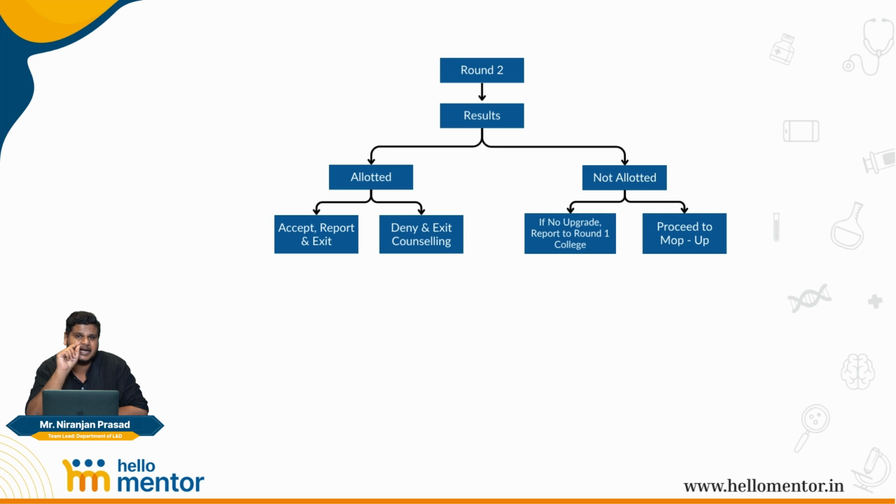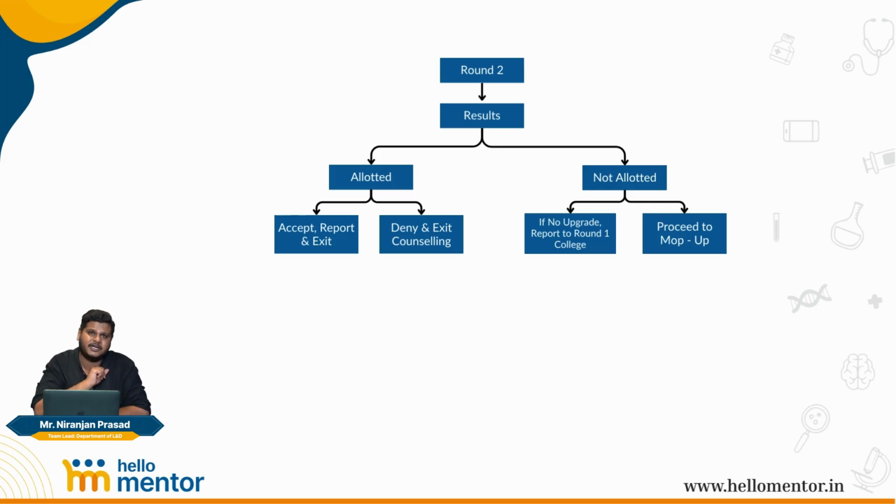If you're not allotted, meaning you went for choice 2 in the first round, you went for an upgrade, you did not get any upgradation, you have no option but to report to the first round college that was allotted. For instance, if you are allotted, let us say, a psychiatry seat in JJM Davangere, you wanted to upgrade to any particular branch in another college, but you did not get any new college in the second round, you have to compulsorily report to the psychiatry seat in JJM in Davangere. Now, if you don't do so, what is going to be the penalty? We will understand once again.